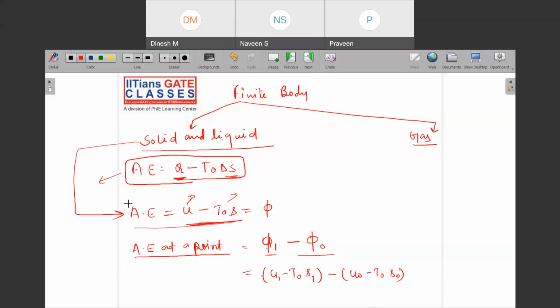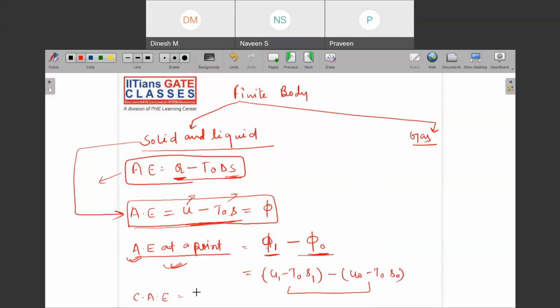Okay. So your availability function is U minus T naught S, and the available energy at a point is the availability function at that particular situation minus the availability function at the dead state. The difference between these two is nothing but what is available with you. Okay. Similarly, what will be the change in available energy?